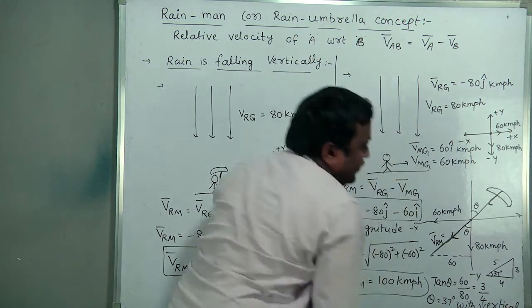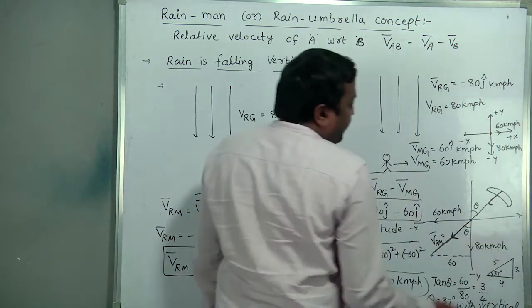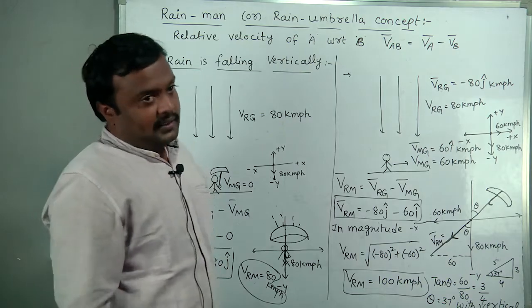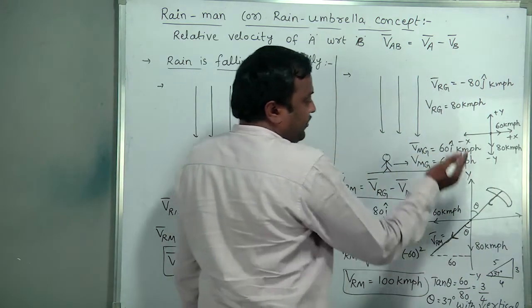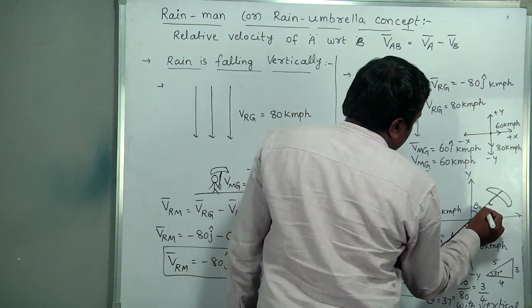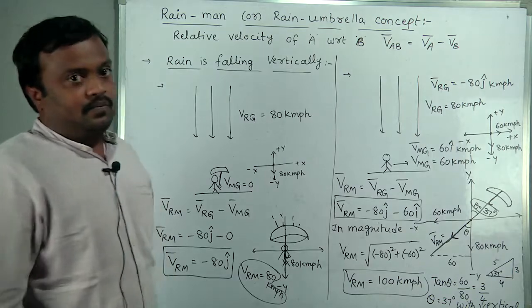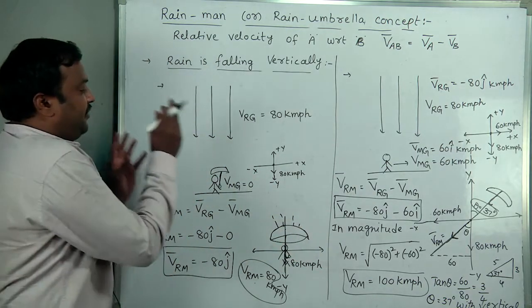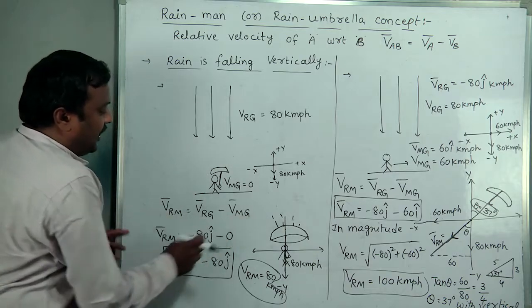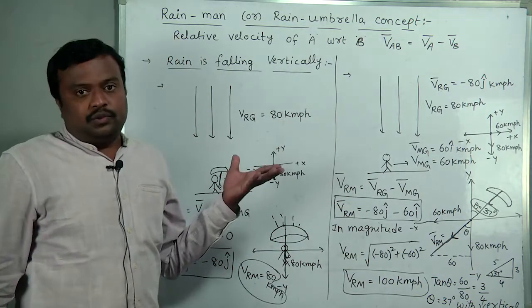Two options are possible here. 37 degree with vertical means it will be 53 degree with the horizontal. So the final answer: with the vertical, the umbrella must be placed at 37 degree. For these given values, actually the concept is there, the VRG, VMG formula. I am explaining directly with the numbers so that it becomes easy for you.